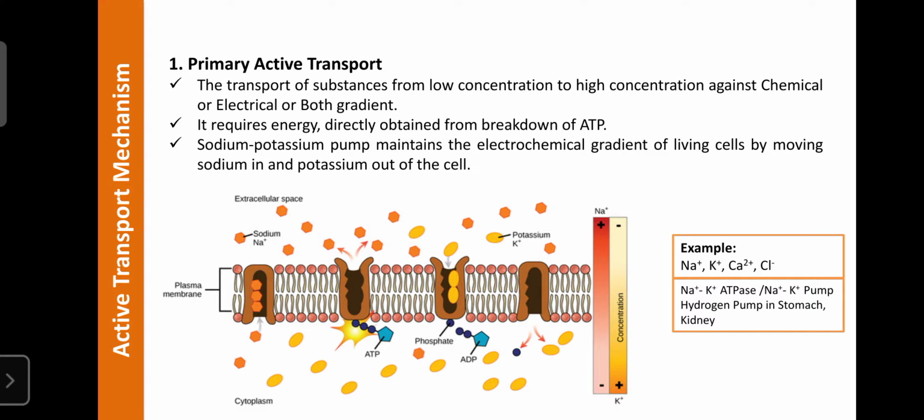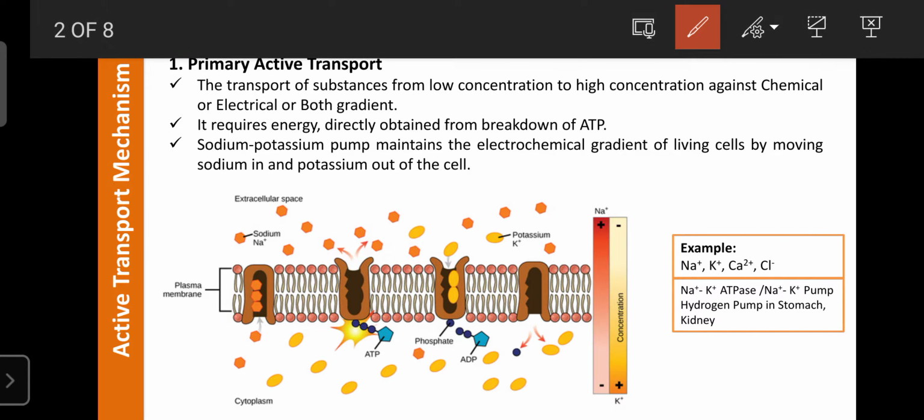For example, the sodium potassium pump. Sodium can be transported from the extracellular fluid into the intracellular fluid. Here this is the extracellular environment, and this is the intracellular environment.